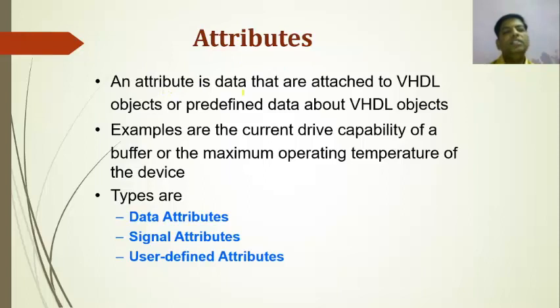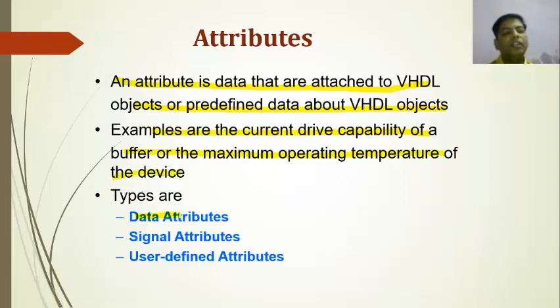An attribute is data that are attached to VHDL objects or predefined data about VHDL objects. Examples are the current drive capability of a buffer or the maximum operating temperature of the device.